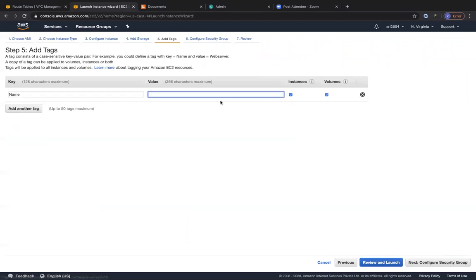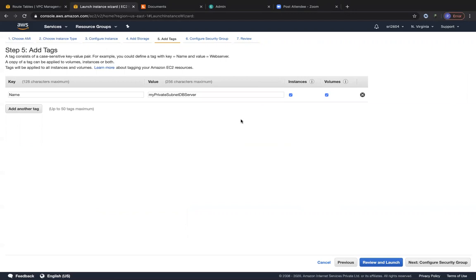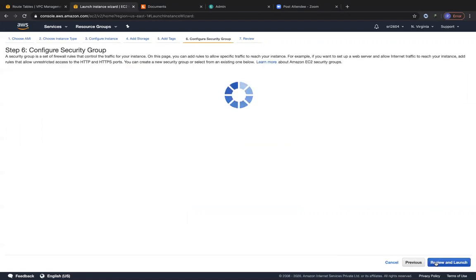I'm going to add tags. I'm going to give it a name tag. Even though it's not a DB server, I'm just naming it as a DB server. So my private subnet DB server. And then let's configure the security group.